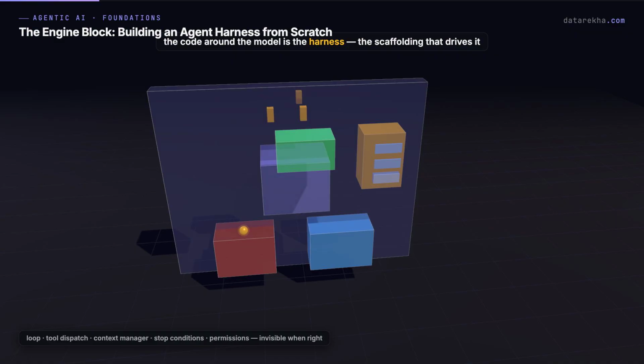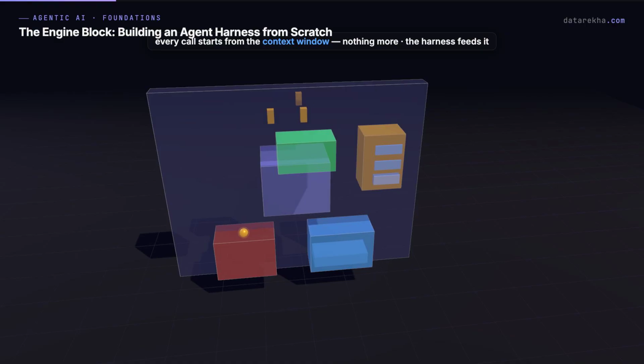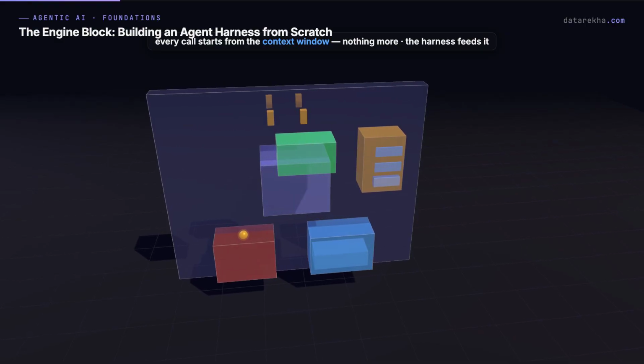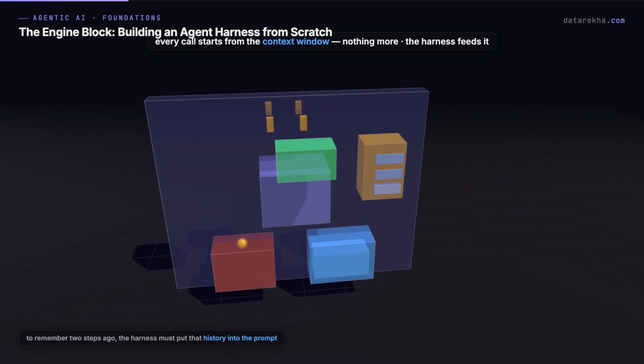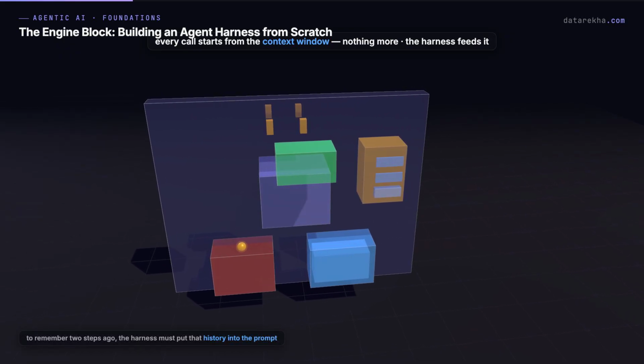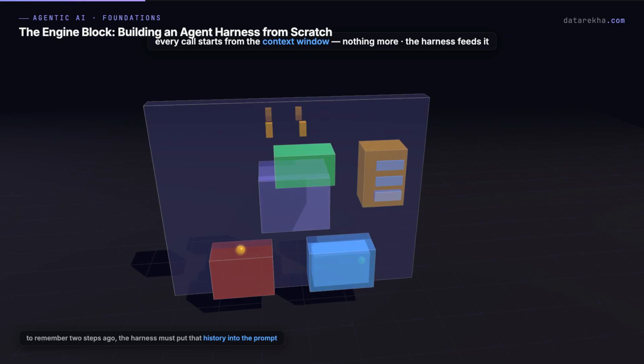Start from the deepest fact. The model is stateless. Every invocation starts from whatever you put in the context window, nothing more. So if you want the model to remember what happened 2 steps ago, the harness has to put that history into the prompt. If you want it to use a tool result, the harness has to run the tool and append the result. That is why the harness exists.